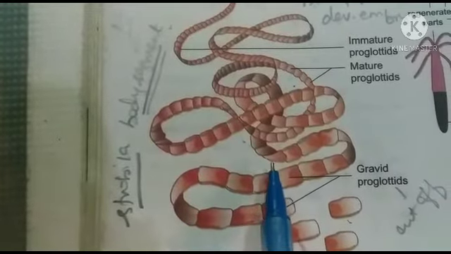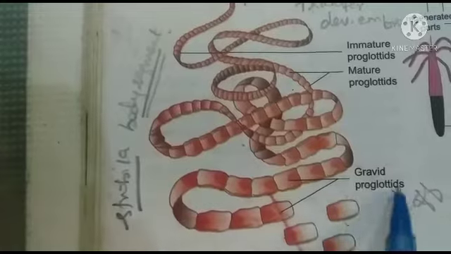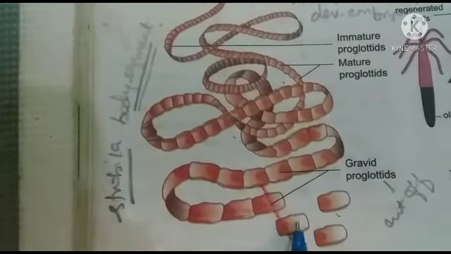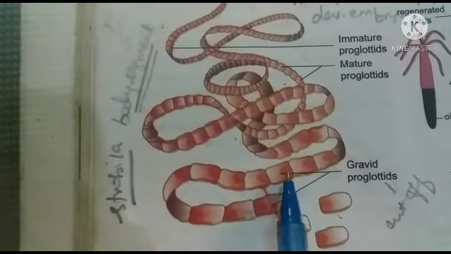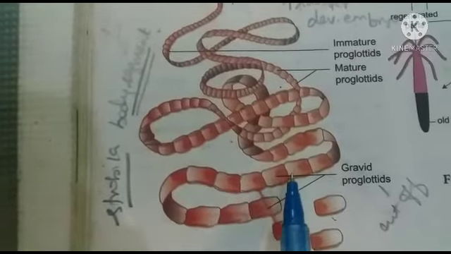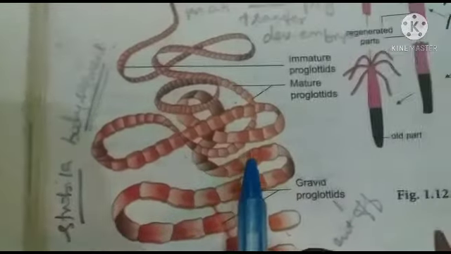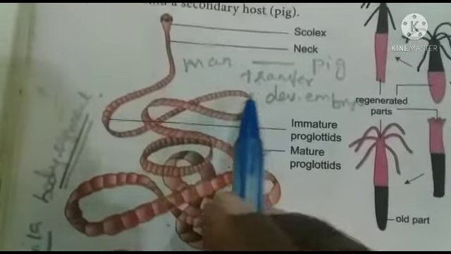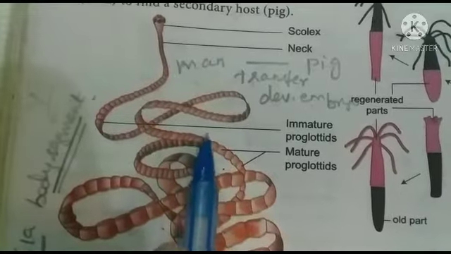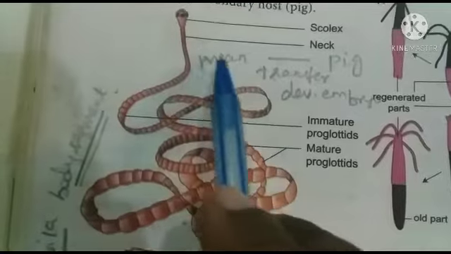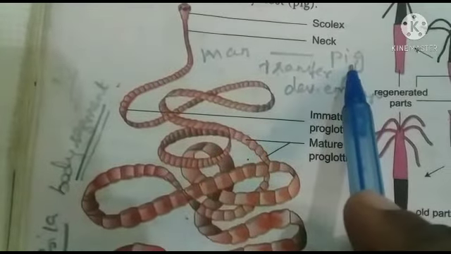What is called apolysis? In Taenia solium or tapeworm, the gravid proglottids are regularly cut off either singly or in groups from the posterior end of the strobila, which is known as apolysis. The apolysis process helps to transfer the developed embryo from the primary host into the secondary host.